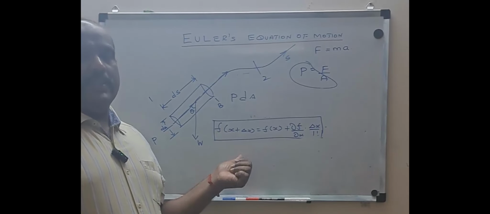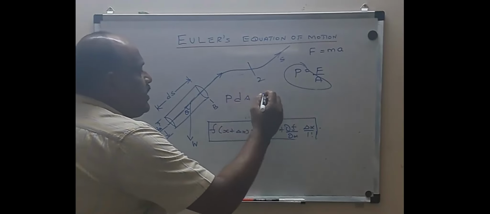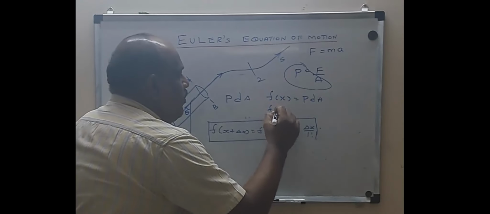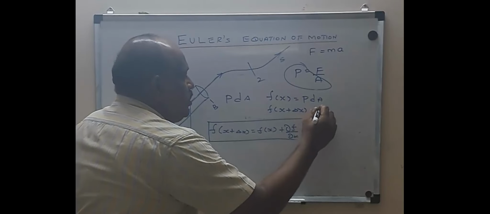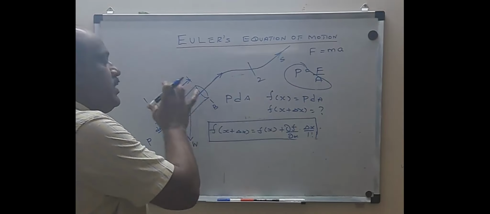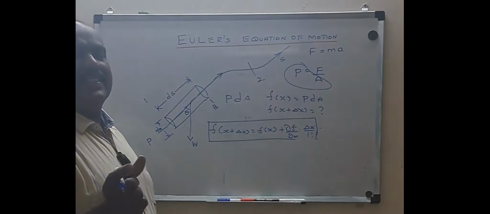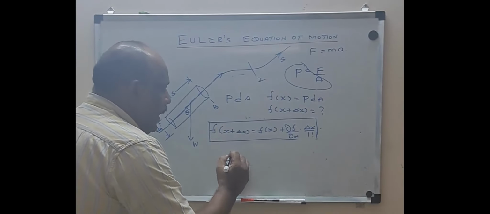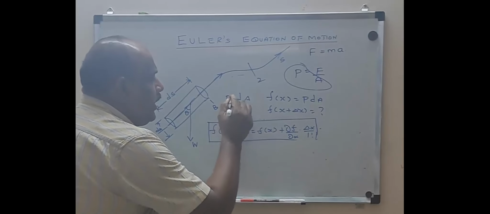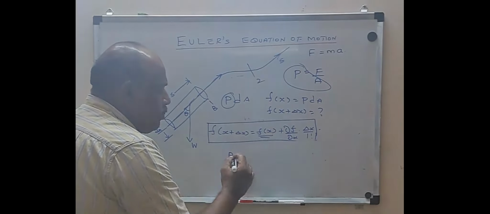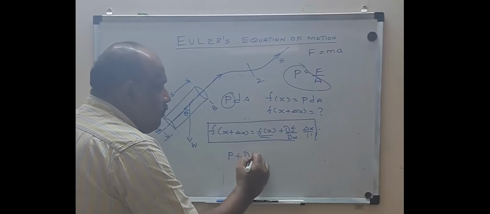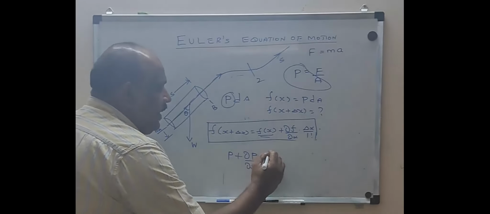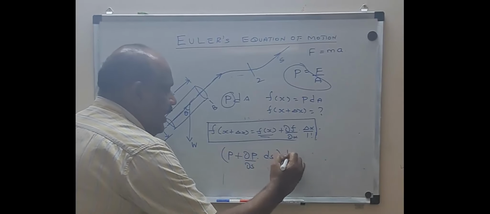Now I know f of x is similar to P into dA. Now I want to know f of x plus delta x. What is the value of this? Because the distance is a very small distance, instead of dx or delta x it is ds. Now the value will be P plus, instead of dou P by dou x, dou P by dou s into ds, into dA.